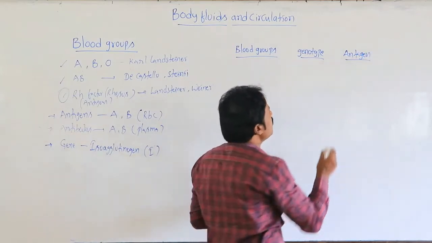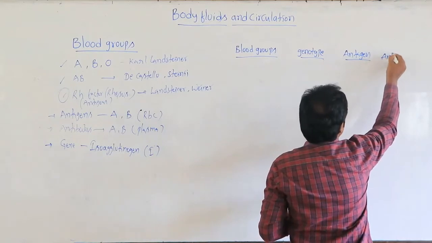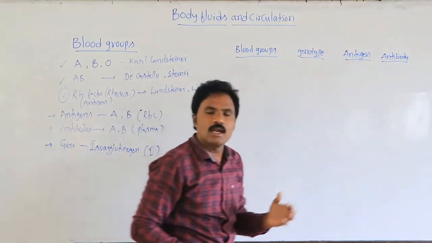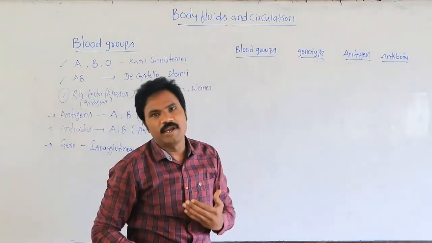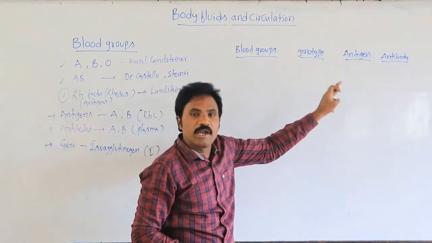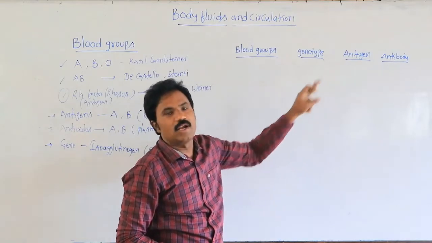What type of antibody is present? Antigen, antibody. Then to whom can the blood be donated?